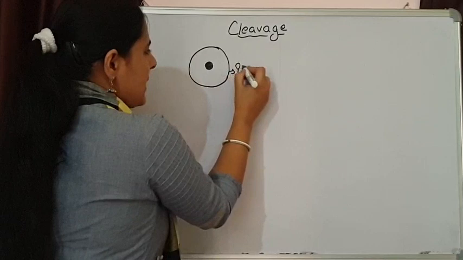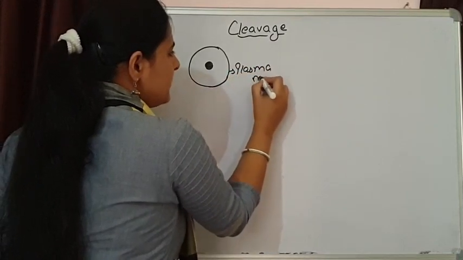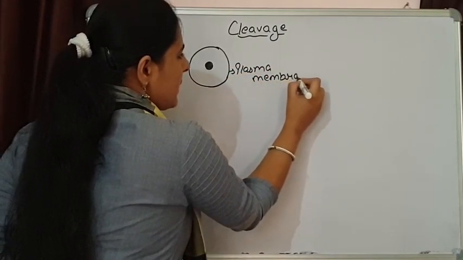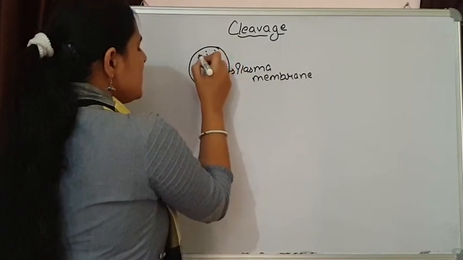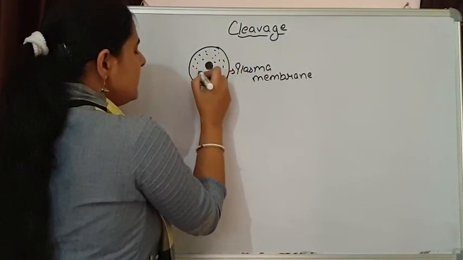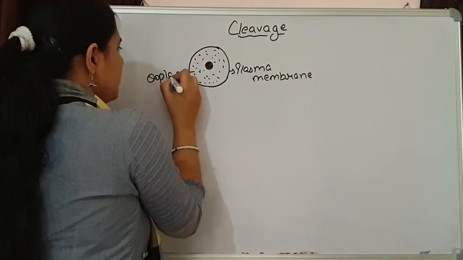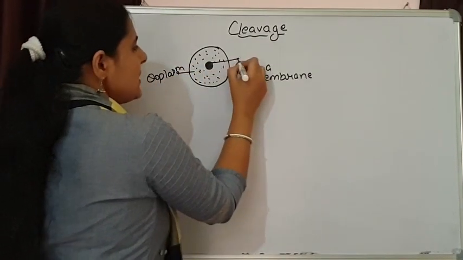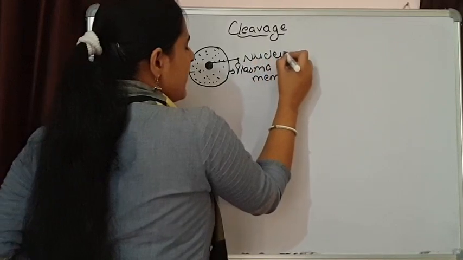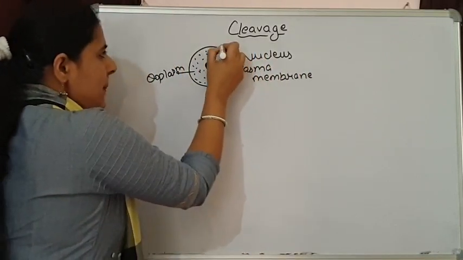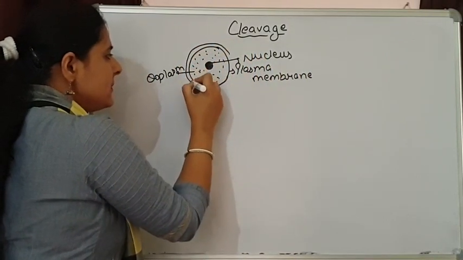This is the plasma membrane of the zygote. Cytoplasm is present, which is known as ooplasm. A diploid nucleus is there, plus the zona pellucida is present.